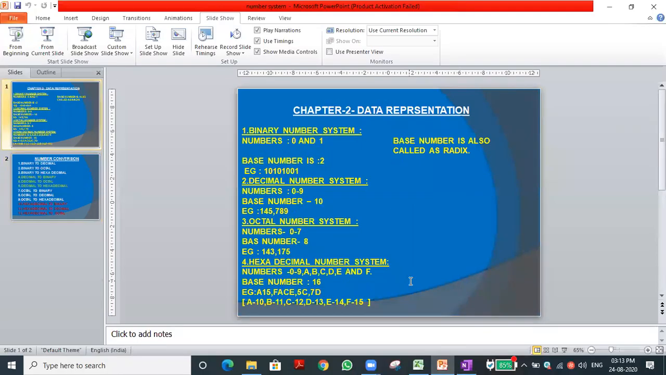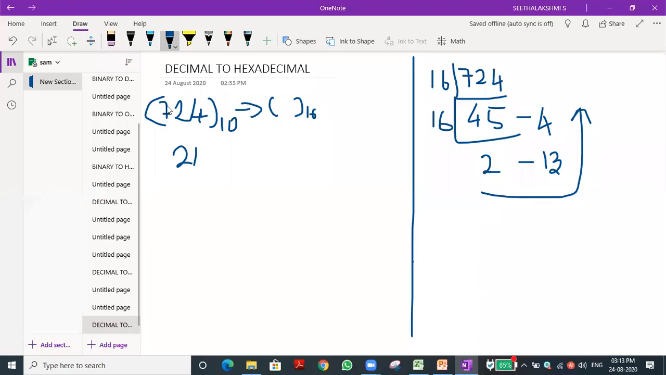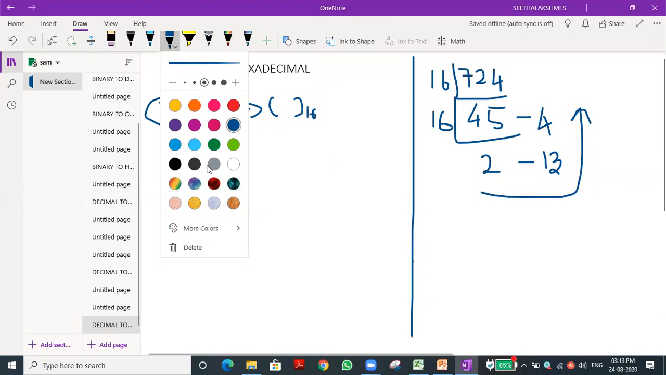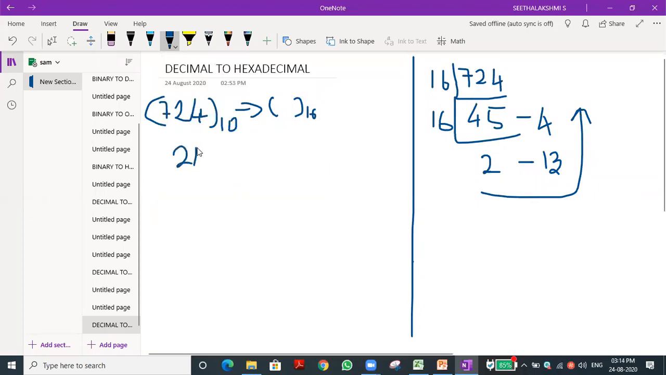You can see the previous slide. What is the value we got? D. 13. 13 means D, isn't it? So D we need to write it. Correct? So 2D and what is the next number? 4. So 2D4 is the equivalent hexadecimal value for the decimal 724.